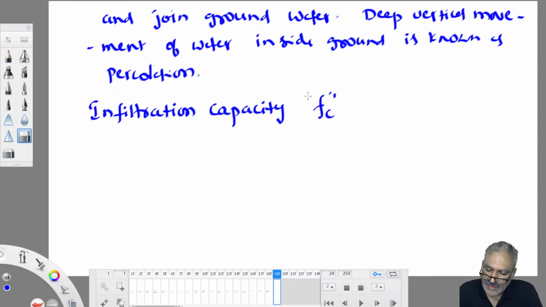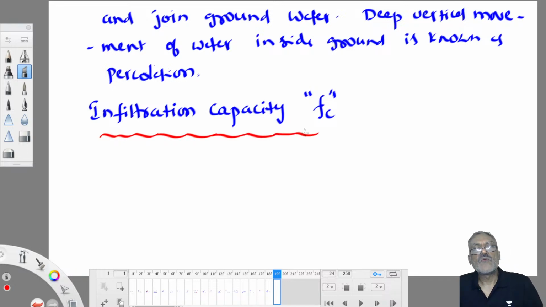Infiltration capacity is defined as the maximum rate at which soil is capable of absorbing water. Think of when you are very hungry and your favorite food is offered to you in huge amounts. What happens? You start eating with both hands. You can't expect anything more than that. Then you start absorbing more.